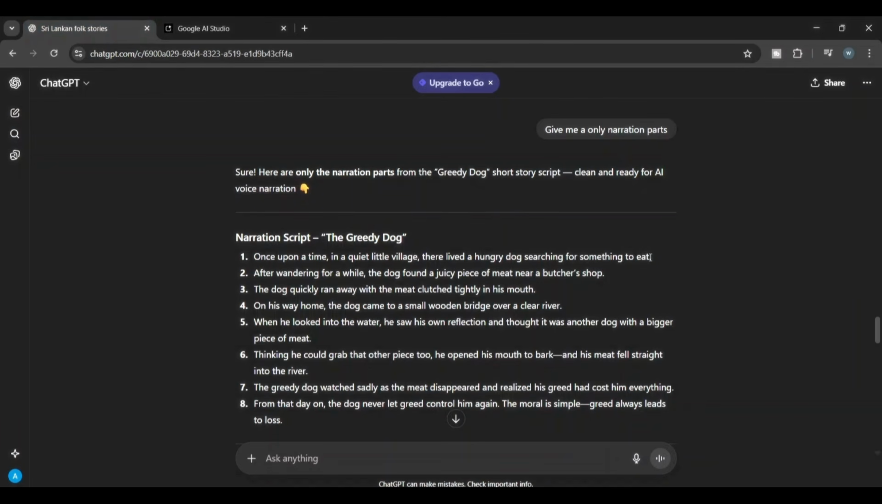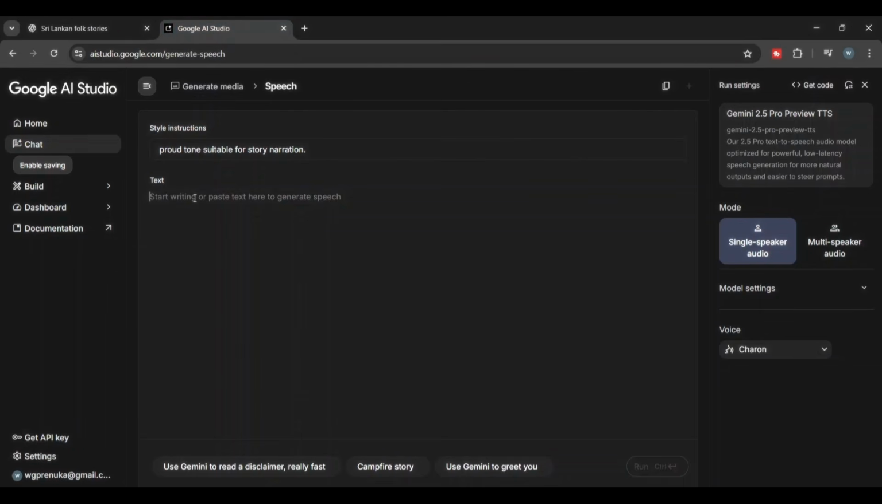Now, I'll copy and paste the first narration written by ChatGPT into this text box. Then, click on the Run button to create the audio. It will generate our audio within a few seconds.